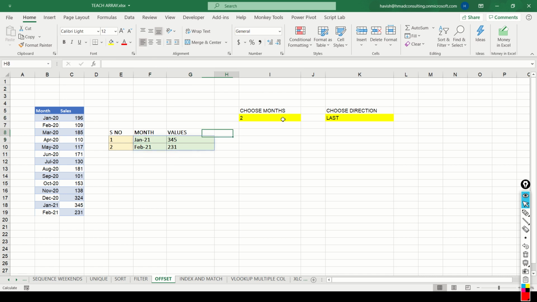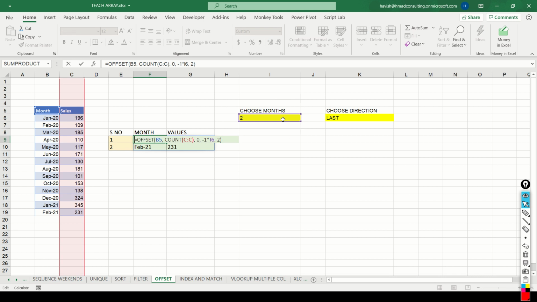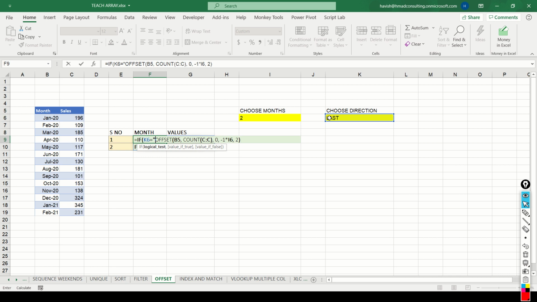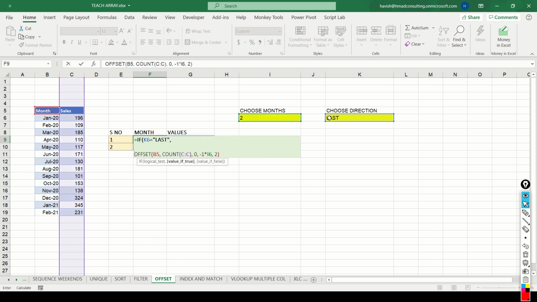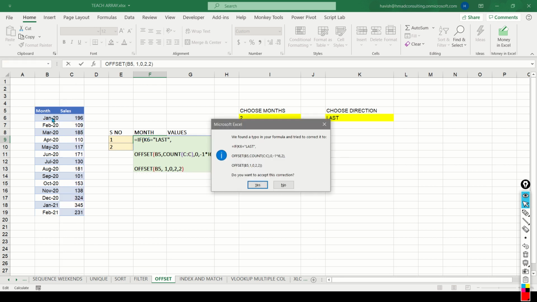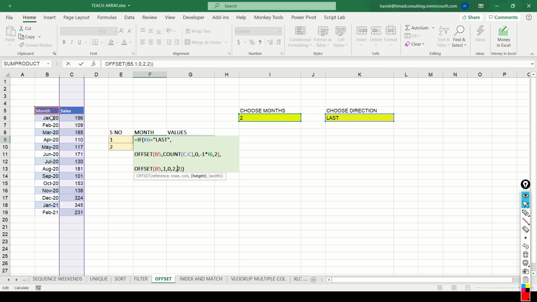The final thing left is we also need to give the user the ability to choose the direction. So we will say that if the user has chosen the value in cell I6 as last, then my formula should be this. Otherwise, my formula should be very similar but a little different. It will be offset from B5. Now from B5, I want to come to B6. That means I want to come one row down, zero column. The height will be 2 and the width will be 2. And remember, the height will actually come from I6.